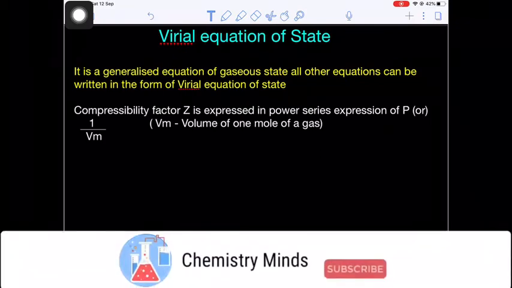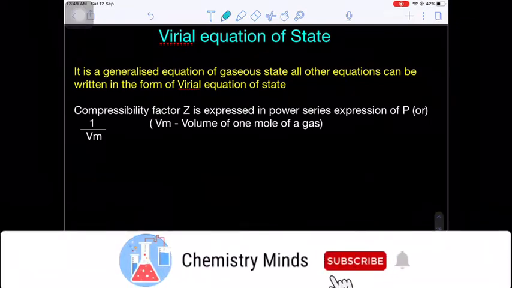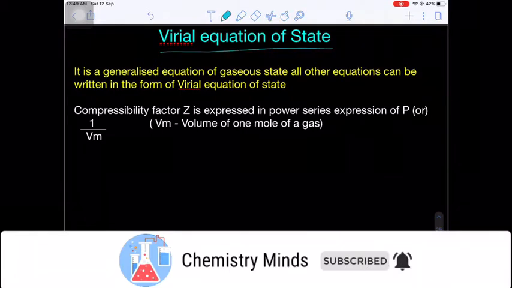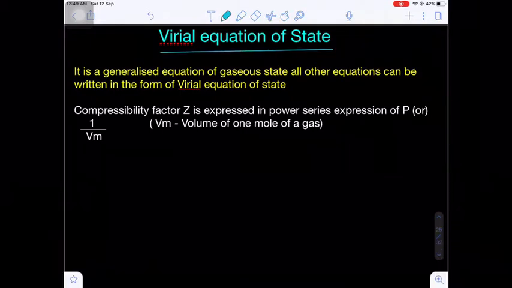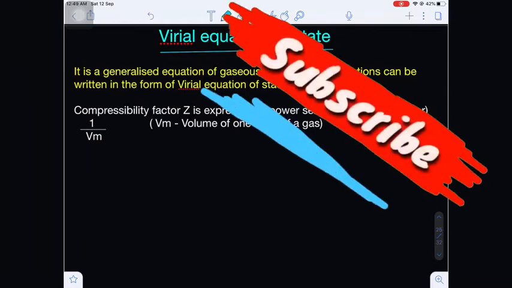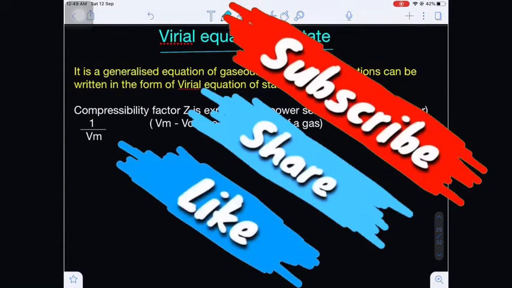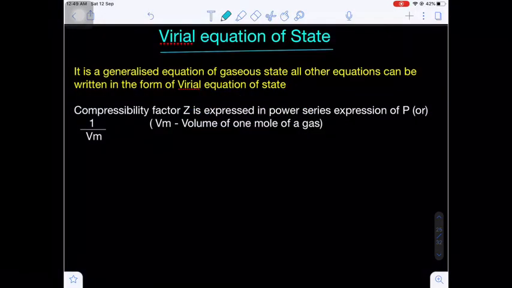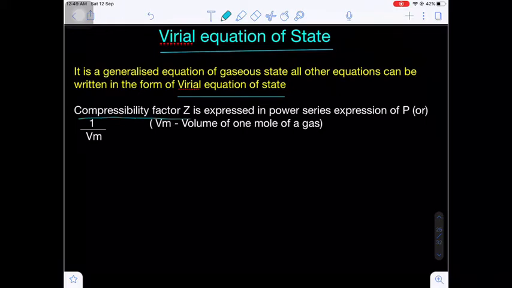In this class we are going to discuss the virial equation of state. It is a generalized equation of the gaseous state. All other equations can be written in the form of a virial equation of state. Now the compressibility factor, that is Z, we know.